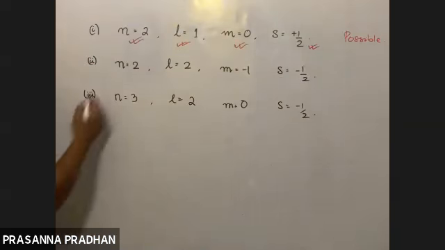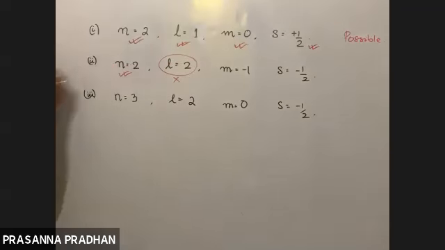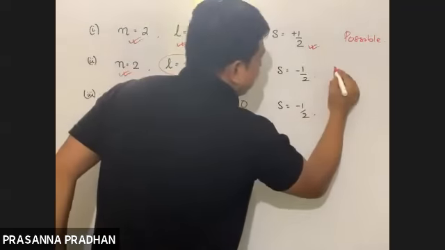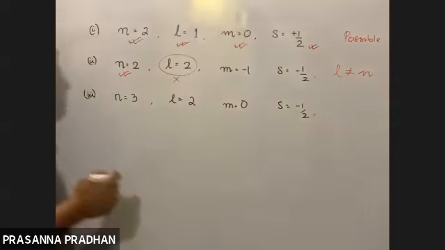N equals 2, sir? Bilkul possible hai. No, sir. Can L be equal to 2? No, sir. Okay, L cannot be equal to N. It's not possible because L cannot be equal to N.